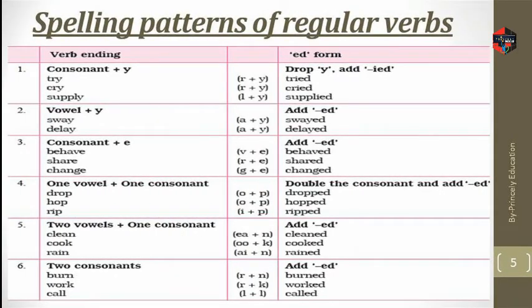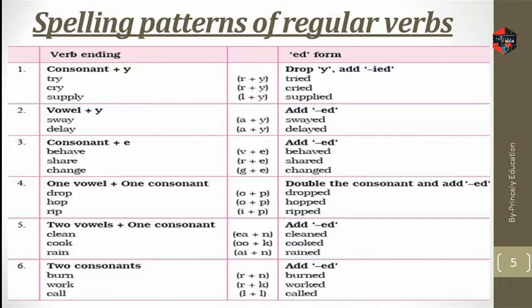So here are the spelling patterns of regular verbs. One by one we will observe. Number 1: consonant plus y. A few examples are given: try, cry, supply. So what's the rule? The rule is that we drop the y and add ied.